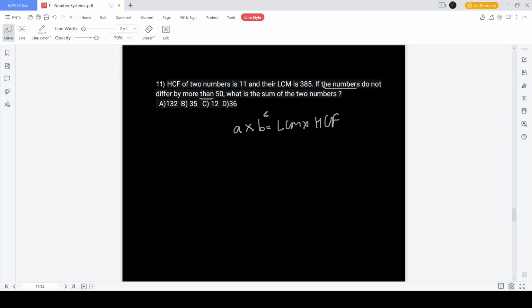By the question, we can understand that the HCF of the two numbers is 11. So A can be written as 11 into something and B can be written as 11 into something else. We'll call them 11M and 11N. We'll substitute back in this equation and simplify. 11M into 11N is equal to LCM, which is 385, into HCF, which is 11. 11 and 11 can cancel. Another 11 can cancel: 3 times 11 is 33 and 5 times 7 is 35. So we're getting M into N is equal to 35.